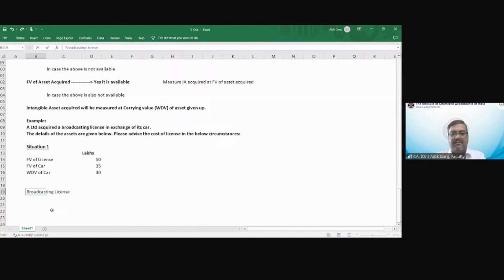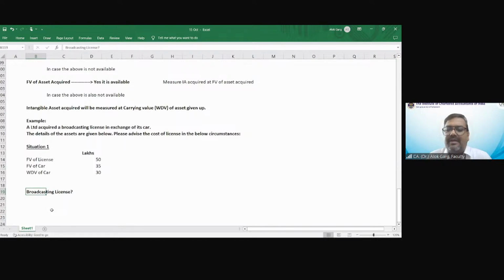50 lakhs, sir. Fair value of license. So exchange for cars. Car values, sir. What are you acquiring? License. What are you paying? Car.